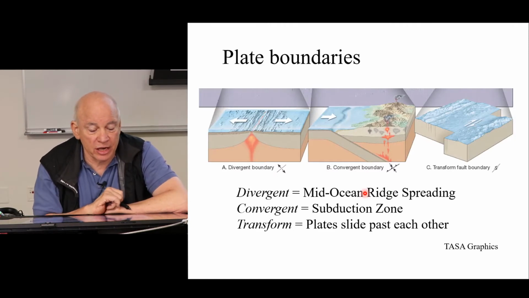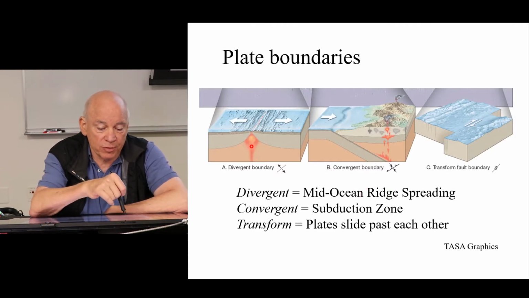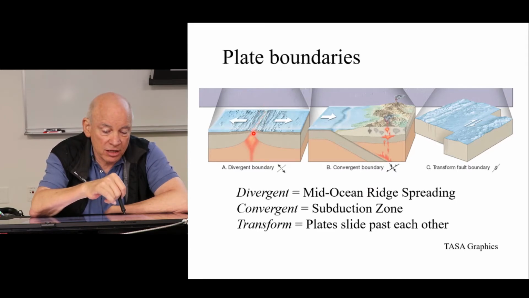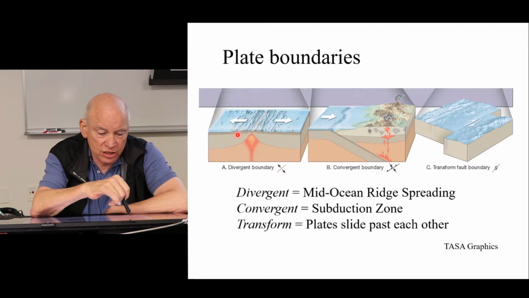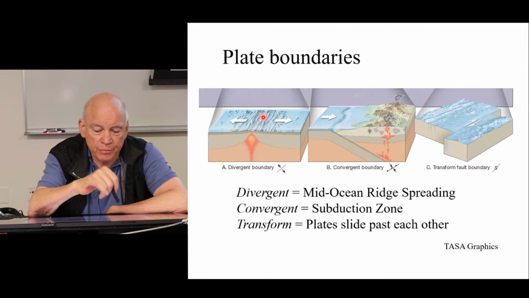So here we see them again. Here we have a divergent plate boundary, and what you see is hot mantle generating magma that erupts along this mid-ocean ridge, and then that makes new oceanic crust, and then the lithosphere thickens to either side as these plates move away from the ridge.